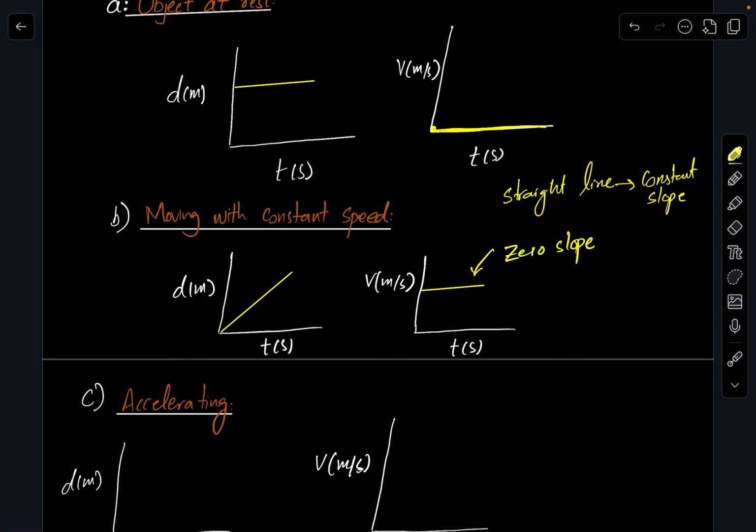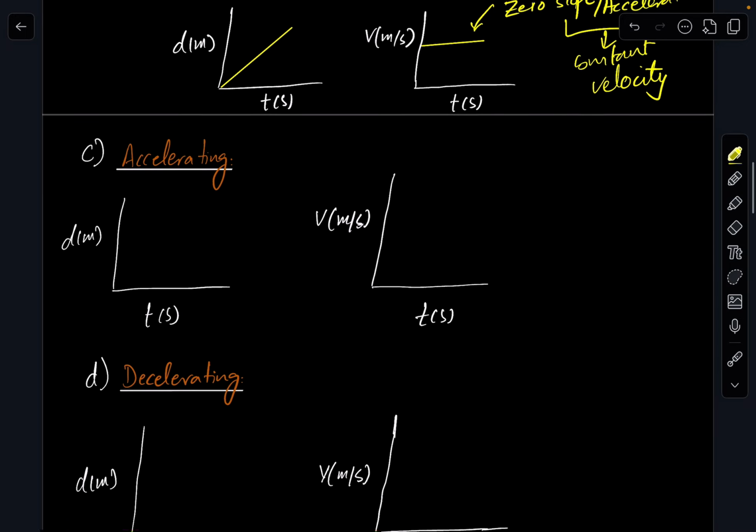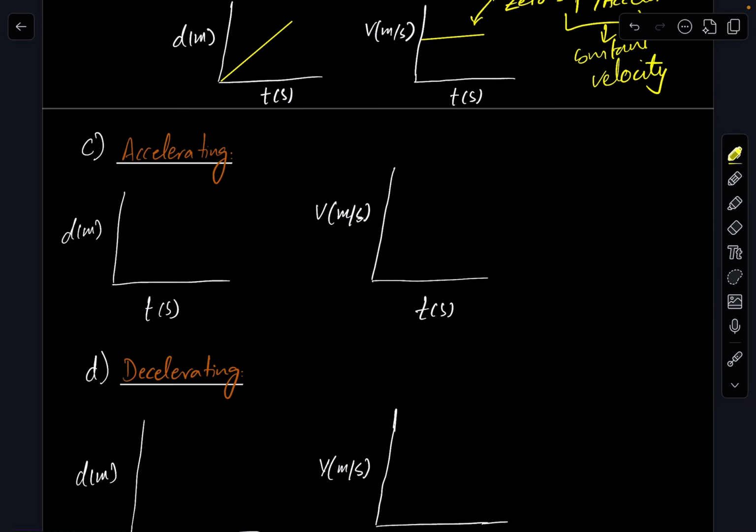In that case, zero slope is showing the acceleration. Zero acceleration means constant velocity. Okay, the next graph is accelerating. Accelerating means the object is speeding up, right? So when speeding up, its velocity will increase.